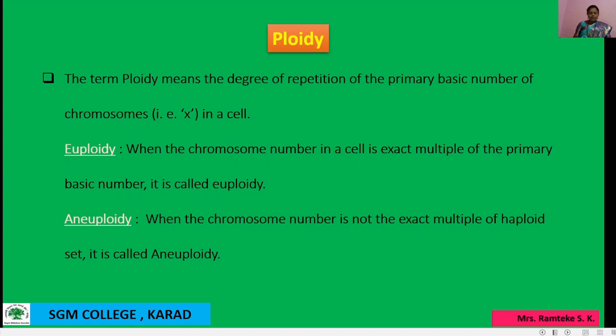So this particular euploidy includes monoploid, haploid, with one set of chromosomes, where X equals n number. Okay, then diploid, 2n number, two sets of chromosomes. Then triploid, 3n number, 3 sets of chromosomes. Then tetraploid, 4n, that is 4 sets of chromosomes, and so on. This is the euploidy. Then aneuploidy: in aneuploidy there is no exact multiple of haploid sets, it is known as aneuploidy.